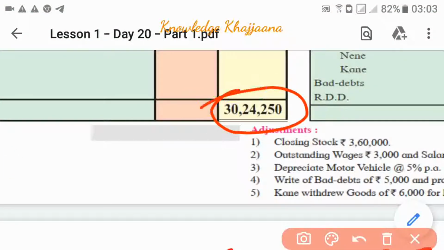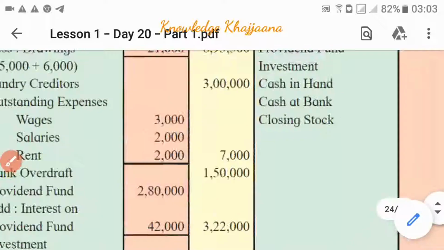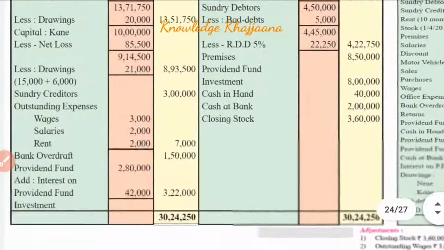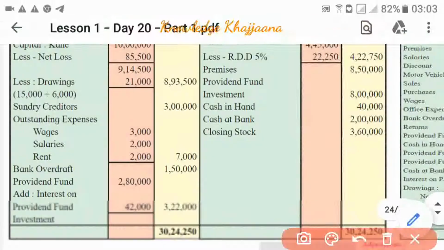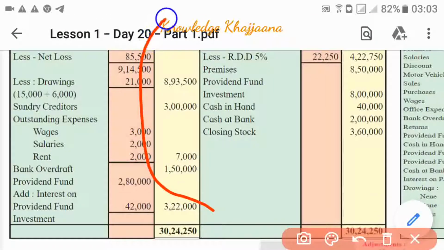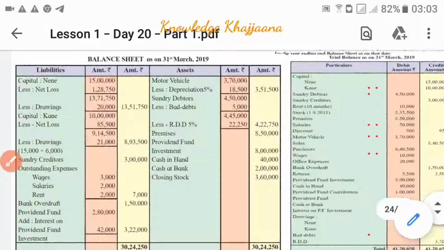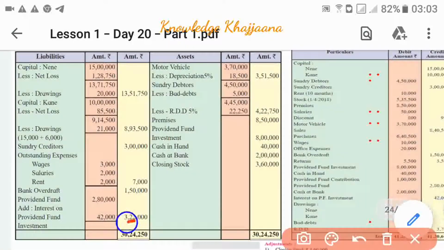And if we do the total of all the amounts given on the liability side of the balance sheet, it is the same, rupees 30,24,250. It means our balance sheet has been tallied, and both the answers are matching.